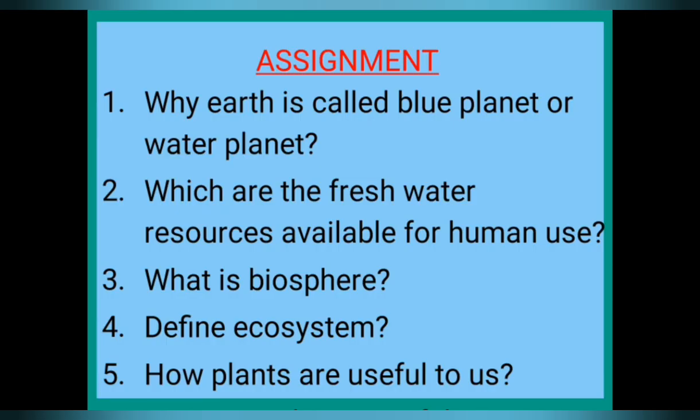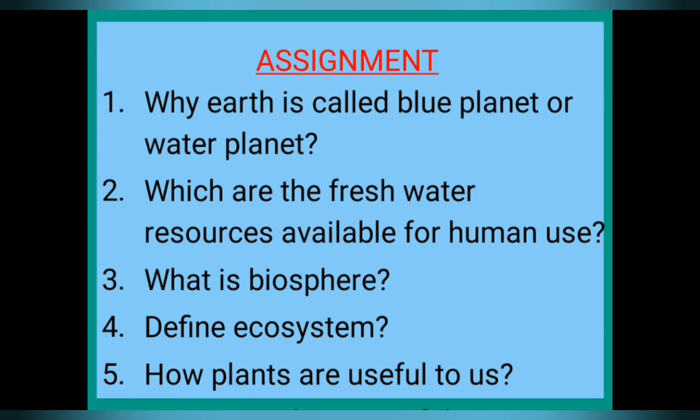These are some assignment questions. First question, why is Earth called blue planet or water planet? Second, which are the freshwater resources available for human use? Third, what is biosphere? Fourth question, define ecosystem. Fifth, how are plants useful to us?